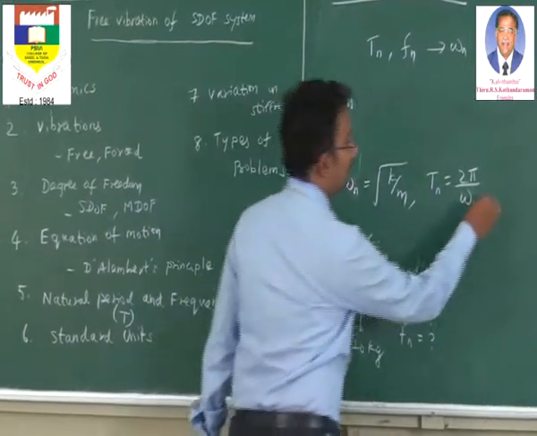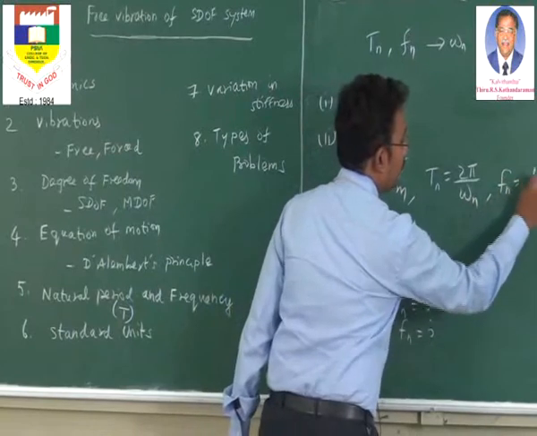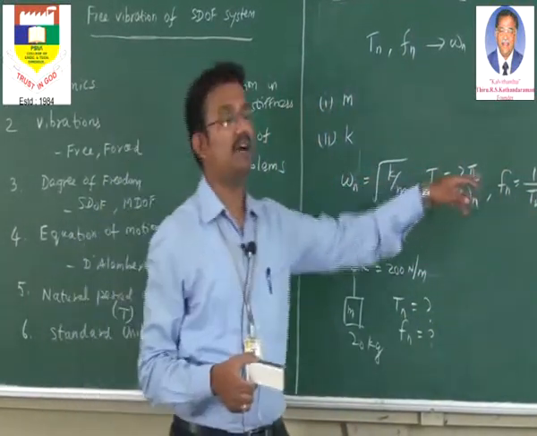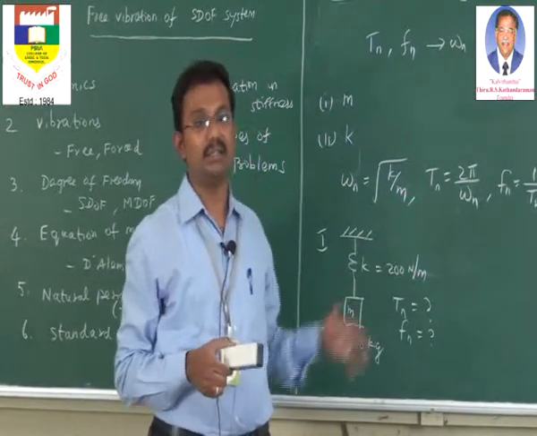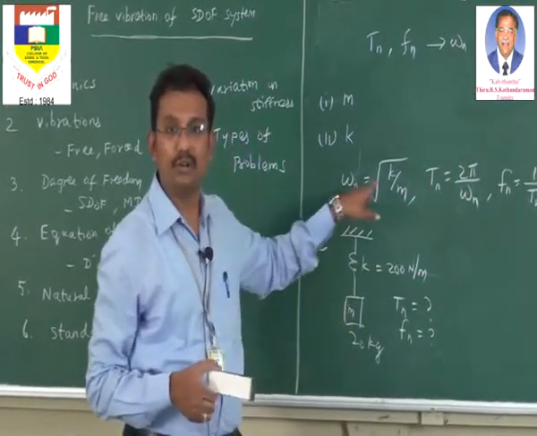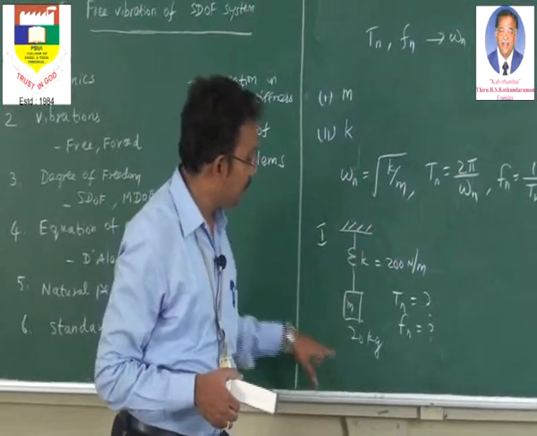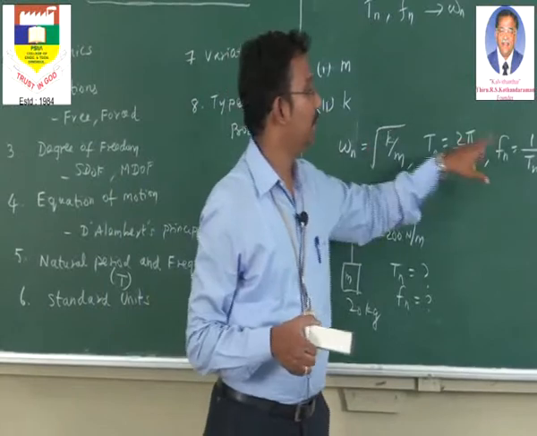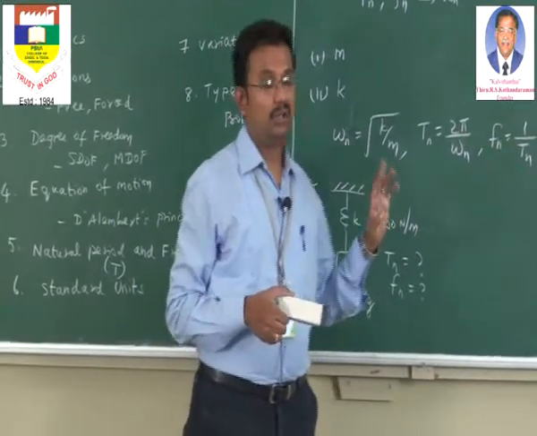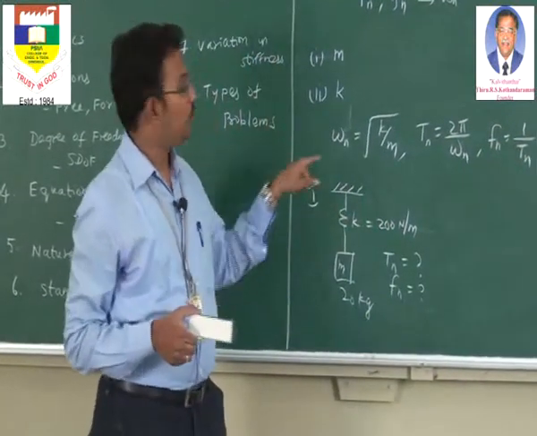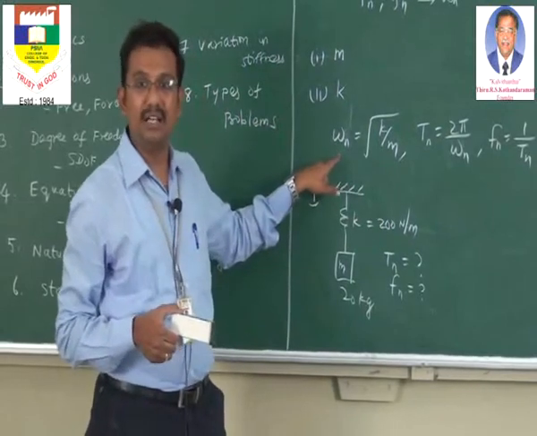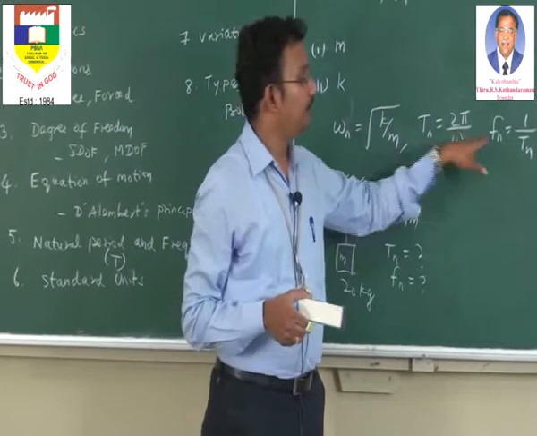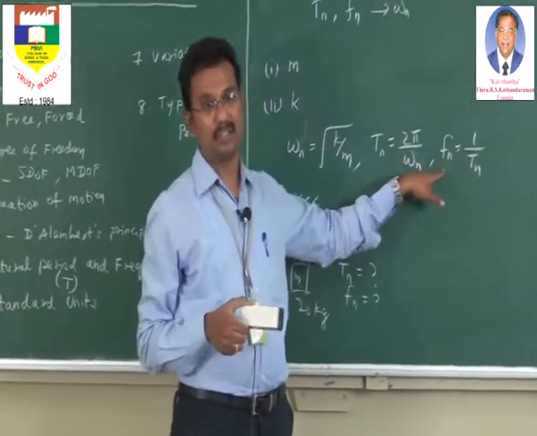And next it is Fn. Fn is actually the inverse of Tn. So these three formulas we must have clear in our mind. In fact, we have to learn them by heart: omega n is equal to square root of k by m, which can be calculated with the available data, and Tn can be calculated with this value and Fn will be calculated with this value. Now the important system of units: omega n is expressed in radian per second, time period is expressed in seconds, and frequency is expressed in hertz or cycles per second.